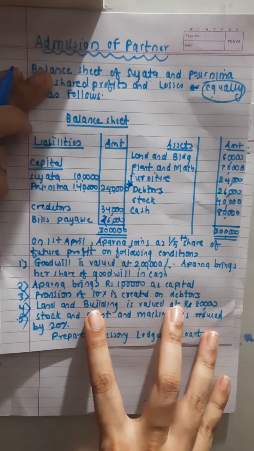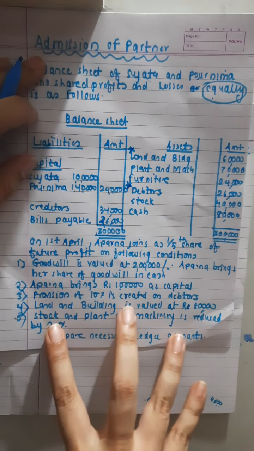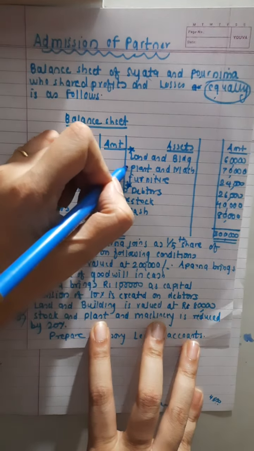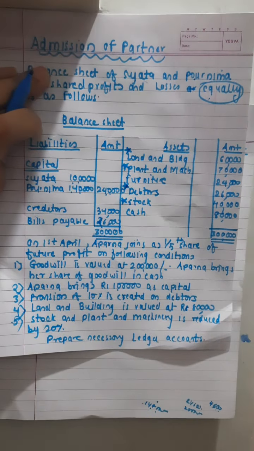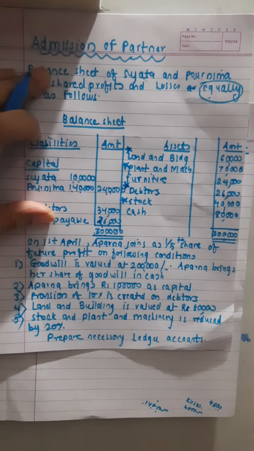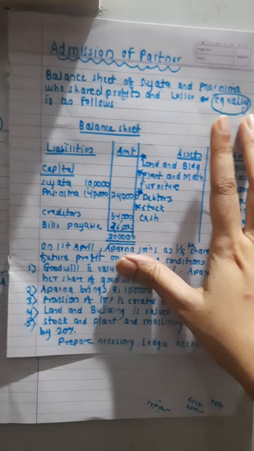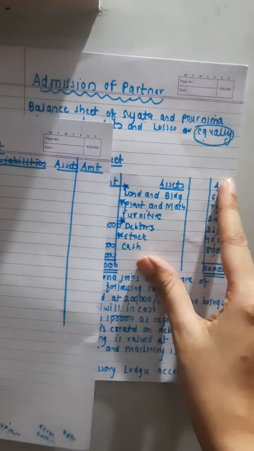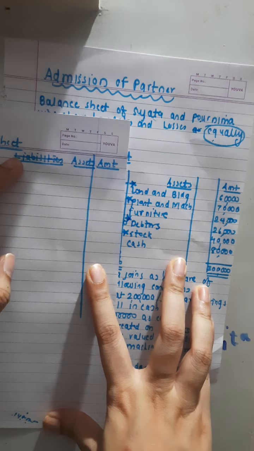Then land and building is also there, so again star mark. Stock is also there, and plant and machinery. Everything has one. So wherever adjustment is there, you have to star mark it. Okay. Done. Now posting of all these. These are all assets, so I will record all these on the asset side, as given in the question.